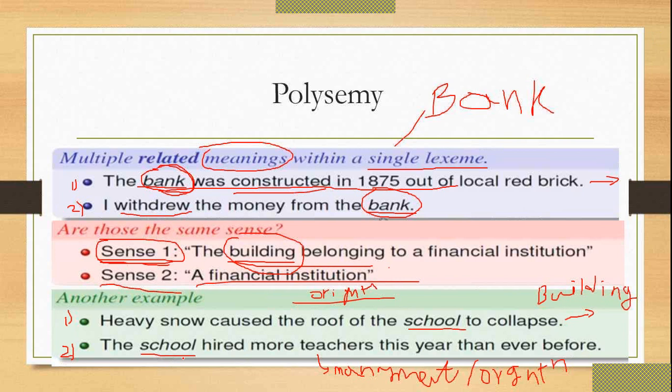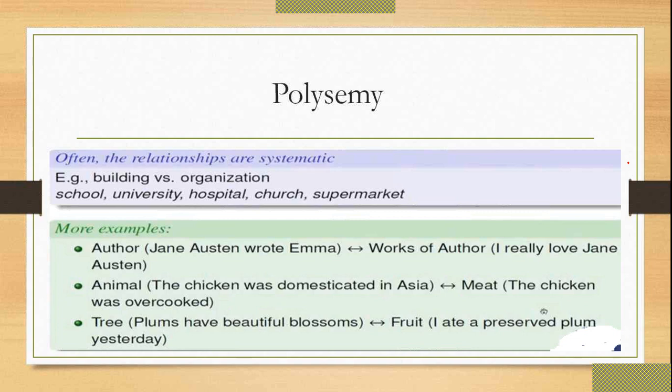Both are related to the school only, because we are taking the single lexeme, that is school. But the sense you are getting from these sentences is that this one is more related to the building of the school, and this one is more related to the management or the organization of the school. Okay, so this is called polysemy. So often the relationships are systematic, that is building versus organization. In the first one there is a building, in the second sentence there is organization.